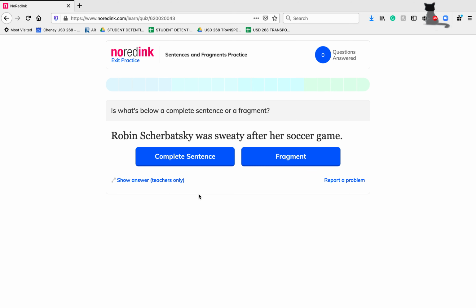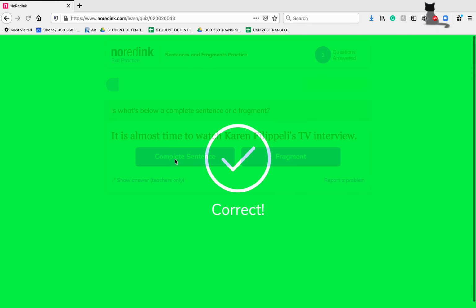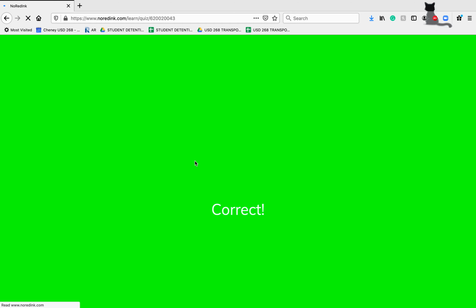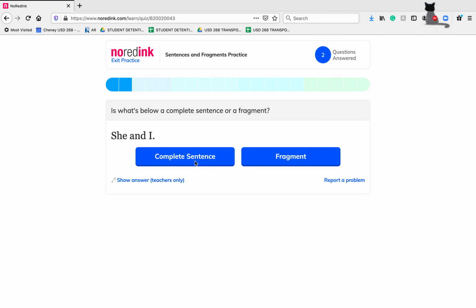Robin Scherbatsky was sweaty after her soccer game. This one is a complete sentence. We have our subject, what was going on. It doesn't leave us with any questions. We know when she was sweaty, so this one's a complete sentence. It is almost time to watch Karen Filippelli's TV interview. This again is a complete sentence. Our "it" is our pronoun on this one, but we're not left with any questions. Here we have "she and I," both of these being pronouns, but we don't know what these two people are doing. So this one here is a fragment.